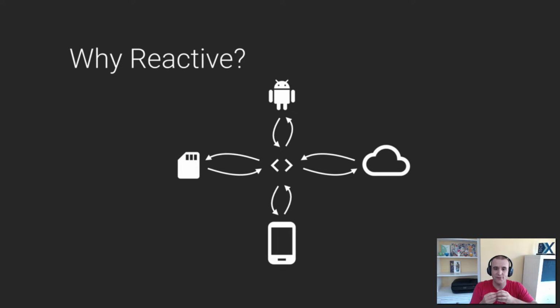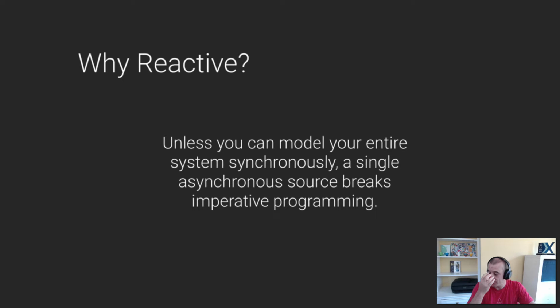So it's important to have reactive code on Android. One of the things Jake said in the talk is that once you have one thing that is asynchronous, you can't do imperative programming. Once you have one thing that happens in the background and goes everywhere, you need to program in that method. You can't program in an imperative method, which just means one thing at a time. So reactive programming is essential on Android, and the Kotlin Coroutines library allows us to do that.